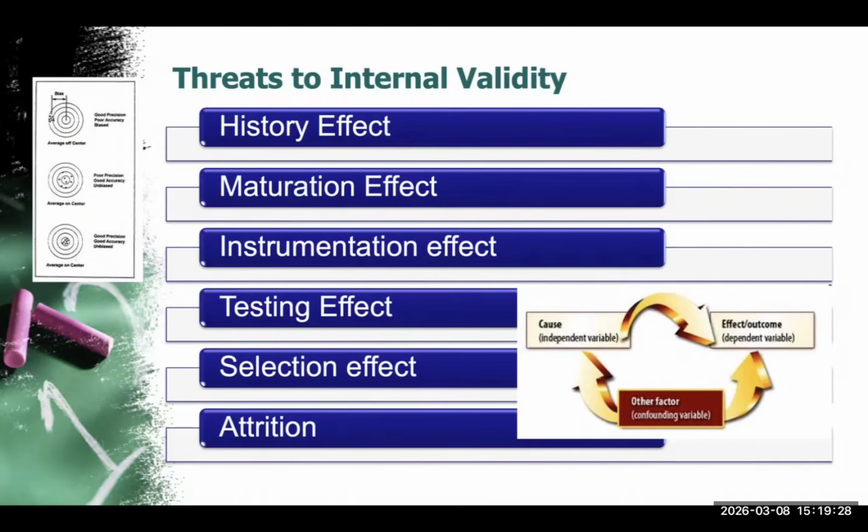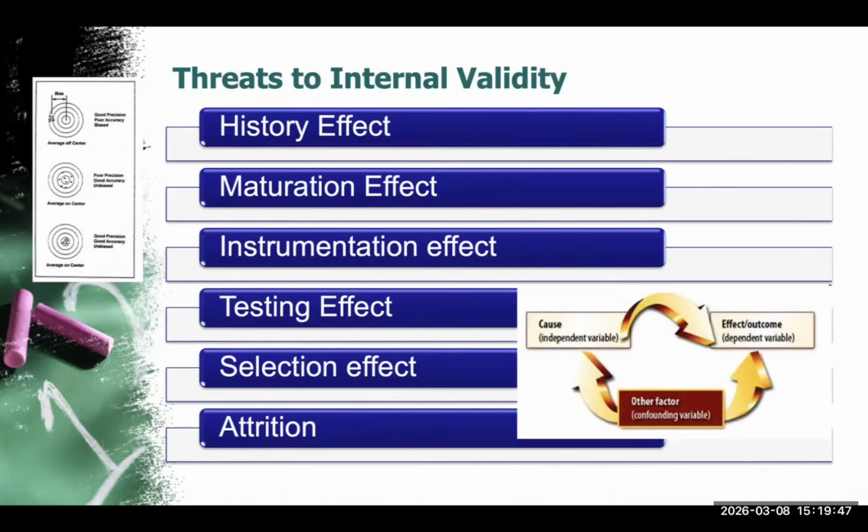Now let's talk about internal validity, which refers to whether the observed effects in a study are actually caused by the intervention or program being evaluated. In other words, internal validity asks, did our intervention truly produce the results, or were other factors responsible? There are several threats to internal validity.